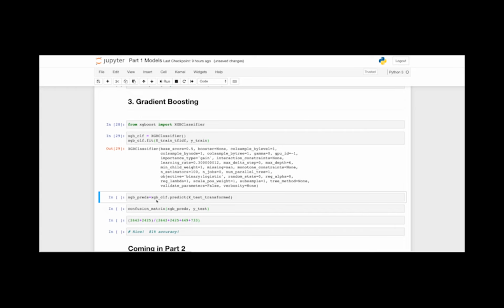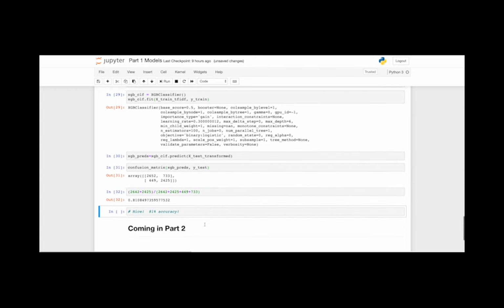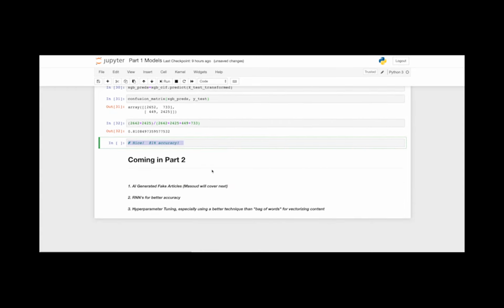Coming in part 2, we're going to be using AI to generate our own fake articles. Masood's going to cover that in just a moment. We're going to use RNNs for better accuracy, and we're going to do some hyperparameter tuning, especially using a better technique than bag of words for vectorizing content. We're also going to try to mix and match some of the ways our data is split and potentially try some new types of models that we didn't try in part 1, such as maybe a support vector machine or two, just to see how it performs.